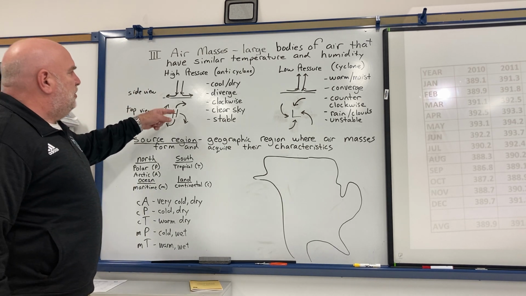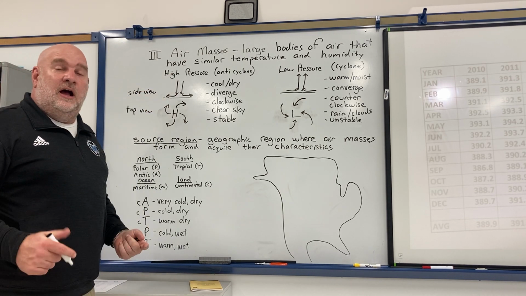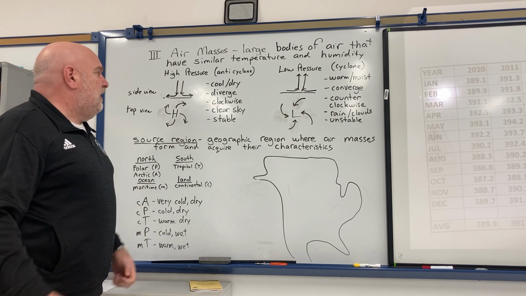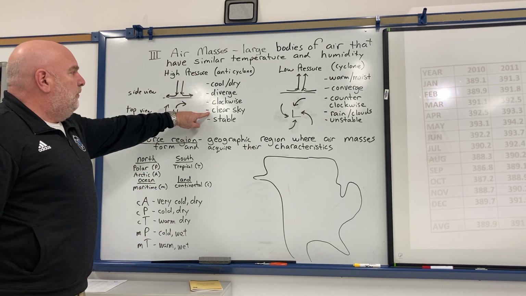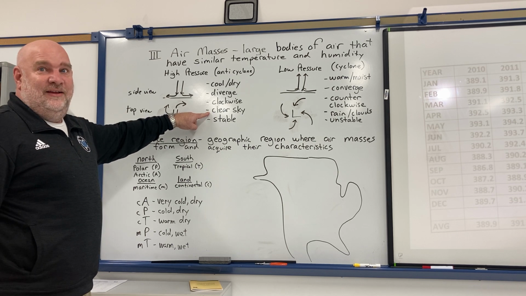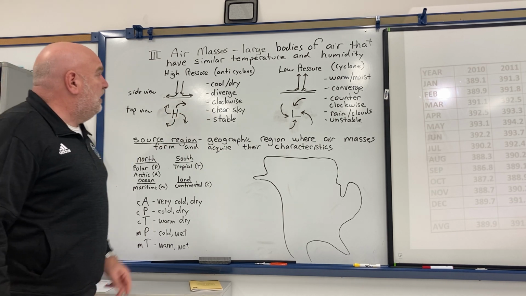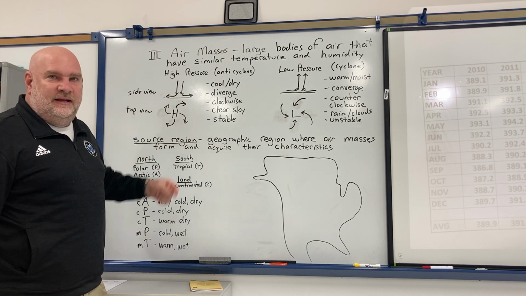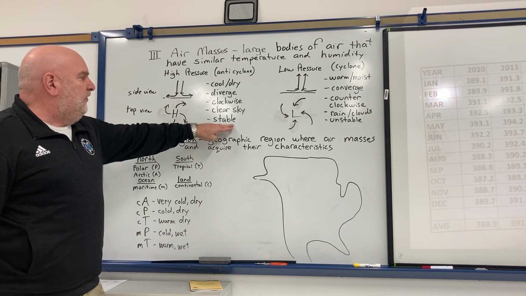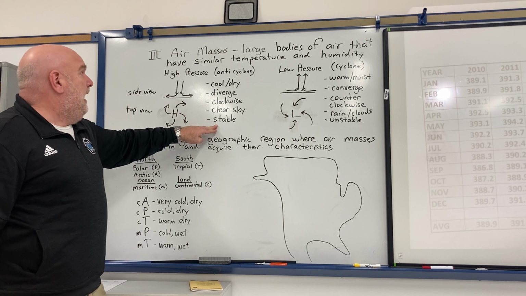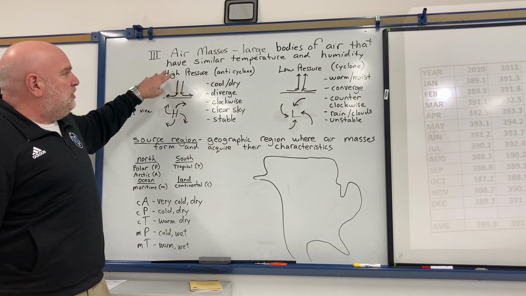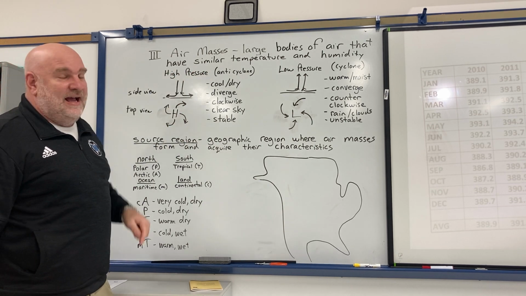Now, with high pressure, because the air is sinking, it's heating up. As air heats up, it becomes drier. So with high pressure, you have clear skies. So sunny weather, clear skies is what you get with high pressure. Because the air is sunny and clear, the air is said to be stable. And another word for high pressure system is an anticyclone.